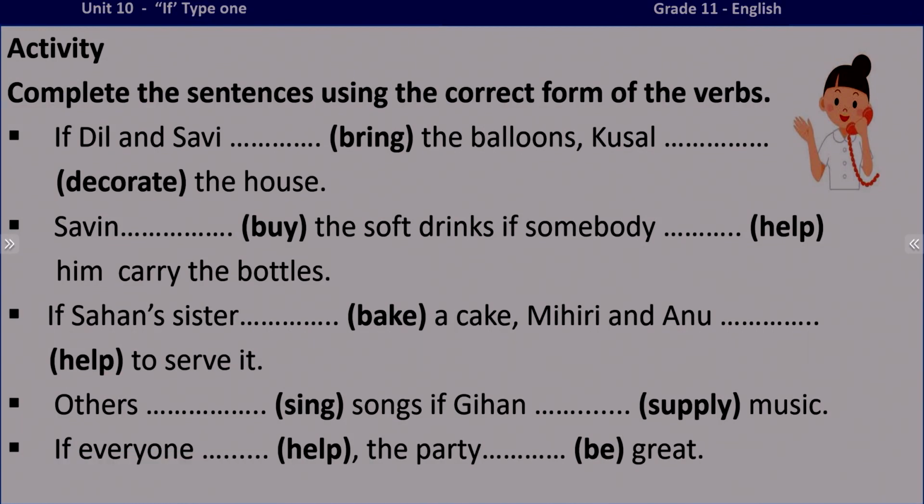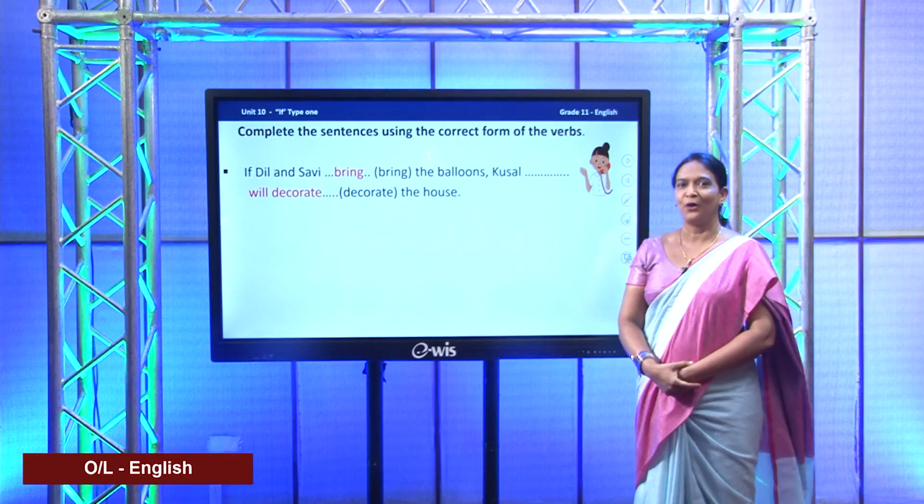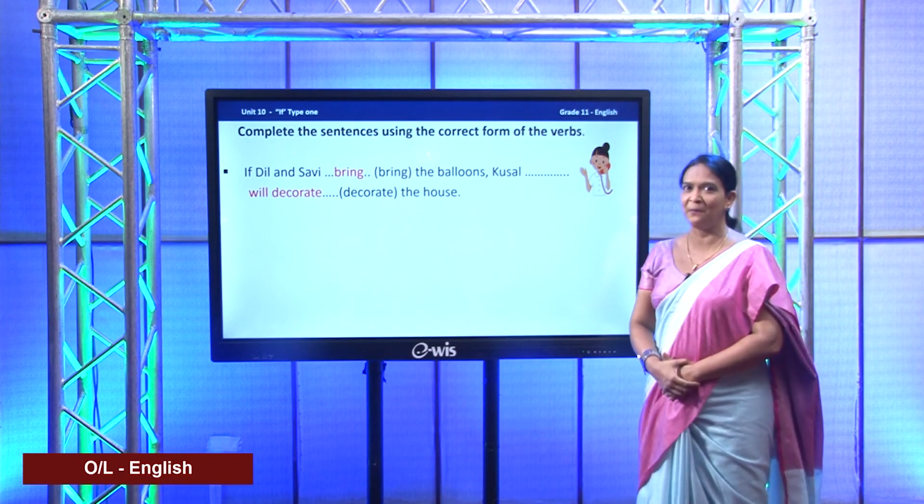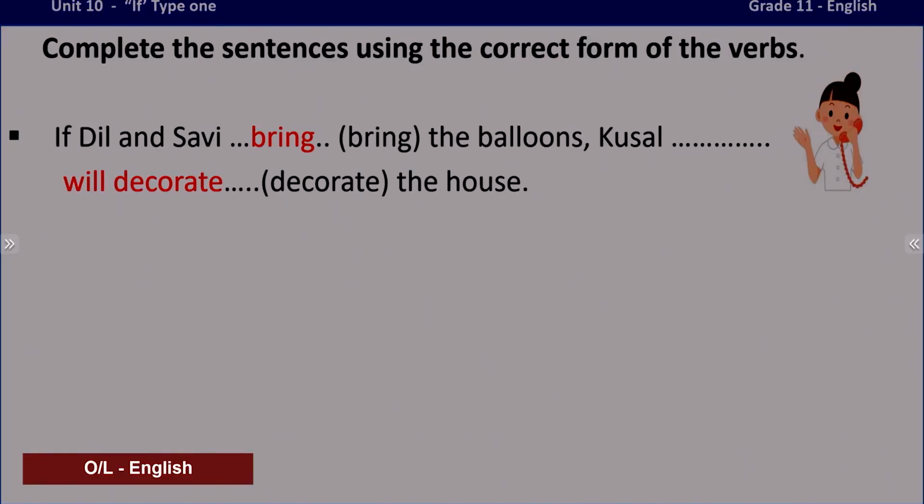Okay, alright children, can we check your answers? Don't worry if you were not able to write. I am going to discuss these things one by one, right? So, the number 1: If Dil and Savi, the balloons, Kusal, blank the house.